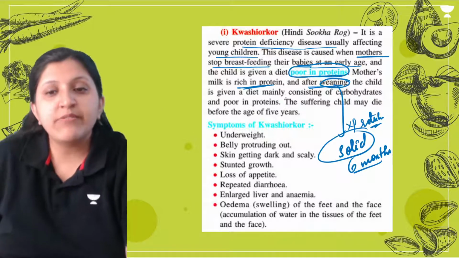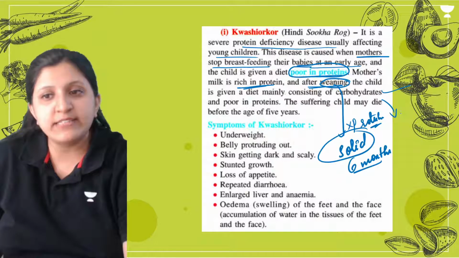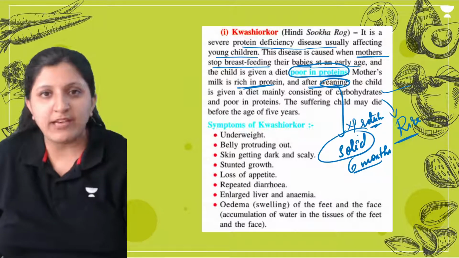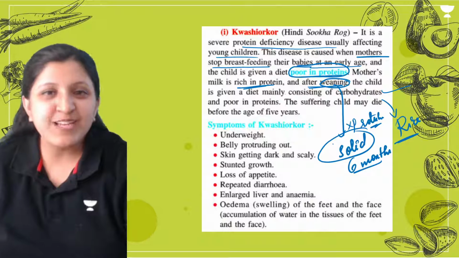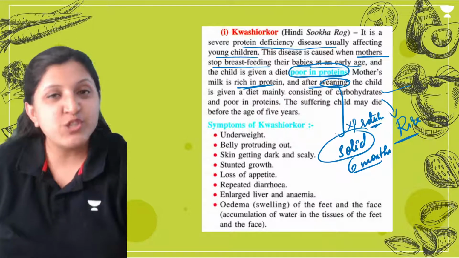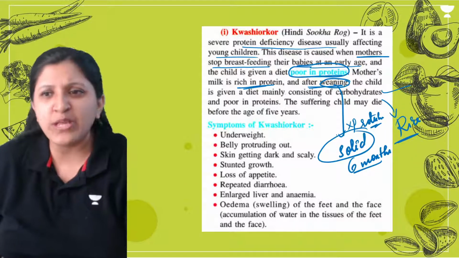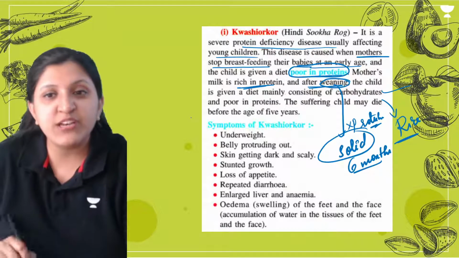The child is given a diet mainly consisting of carbohydrate, that is only rice. It's not just the mother, any parents or guardians, if they keep on feeding only rice, which has very little protein, the child is going to get deficient in protein.